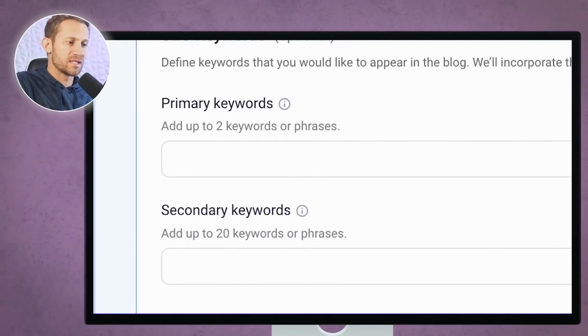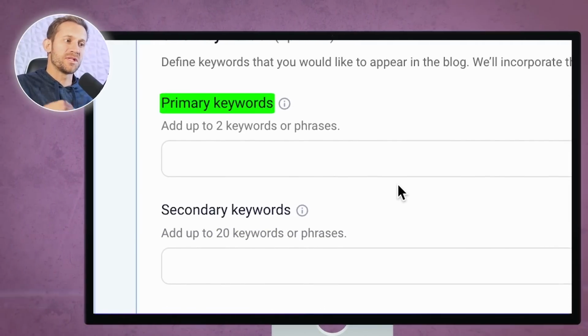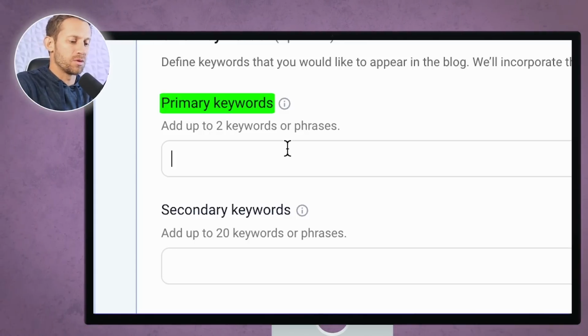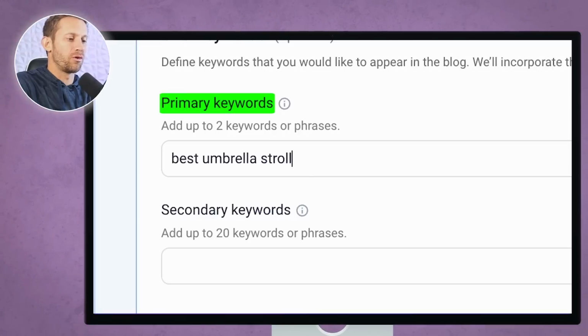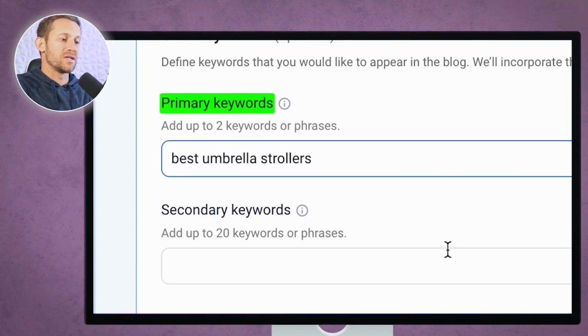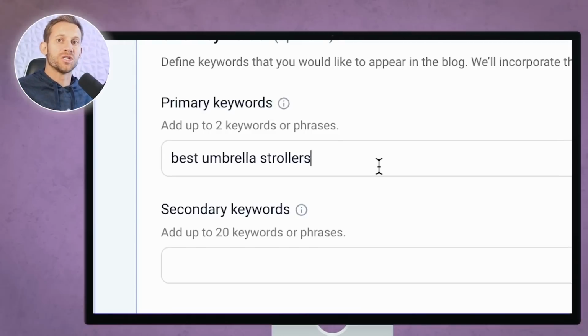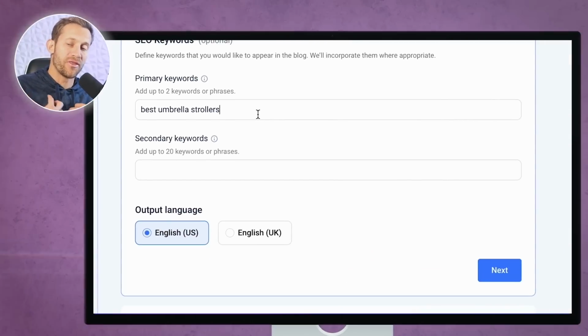Now I can stick with the normal settings here, broad audience, use a normal tone of voice, then I'm going to establish a primary keyword, which is the keyword that we found, whether we were in Uber Suggest or Word Tracker or anything like that. We'll type in the keyword, which would be best umbrella strollers, right? And what's going to happen is it's going to take this keyword and try to insert that multiple times into the article to show Google this is the real thing that this is about.